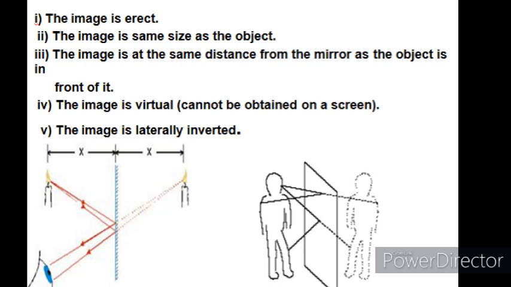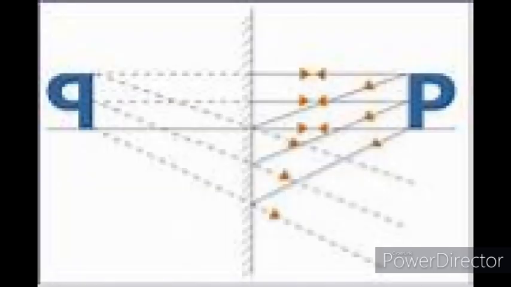The next property is that the image formed is virtual, which means that we cannot obtain this image on a screen. And the next one is that the image formed is laterally inverted. This is an example of a laterally inverted image. For example, the letter P, when placed in front of the mirror, will be seen as laterally inverted behind the mirror. So the image formed by a plane mirror is laterally inverted.